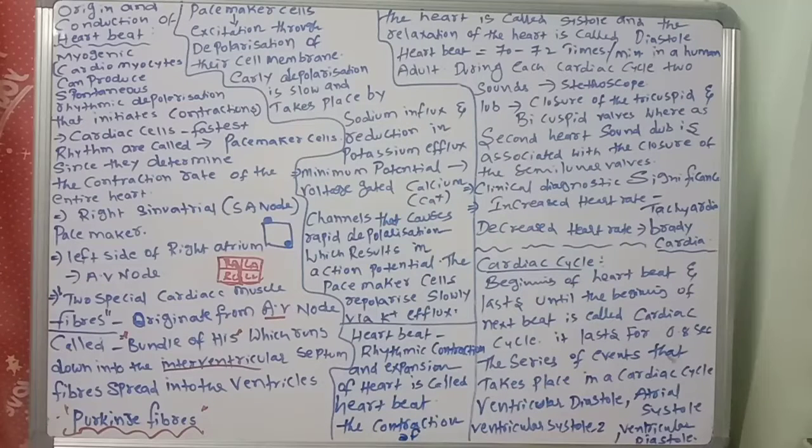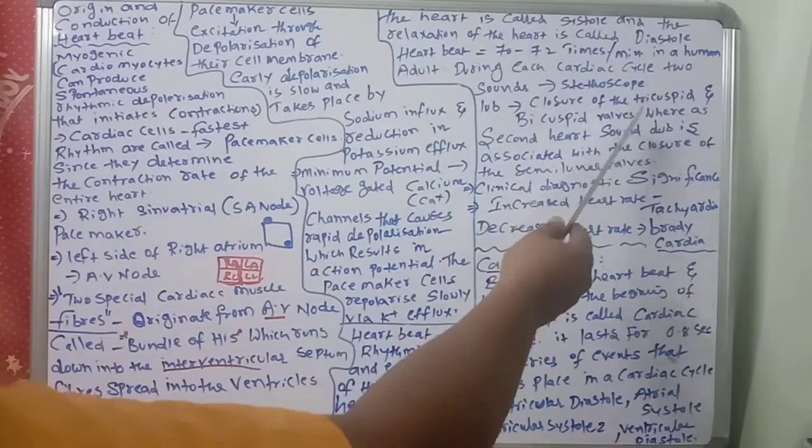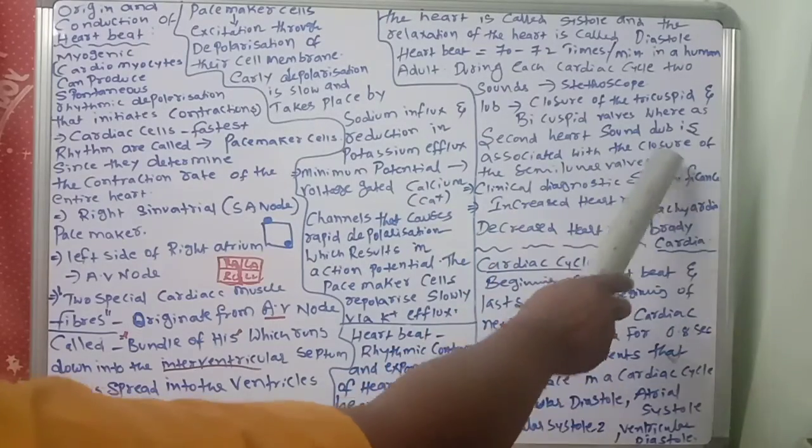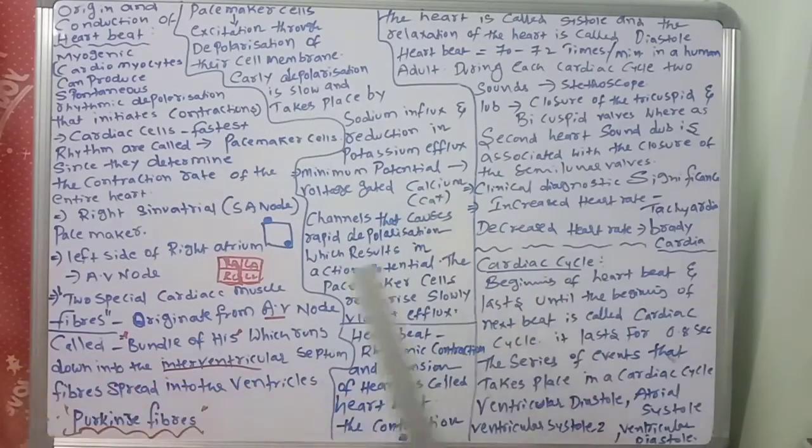The lub sound is the closure of tricuspid and bicuspid valves, whereas the second heart sound, dub, is associated with the closure of semilunar valves.